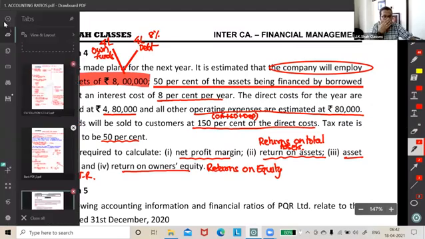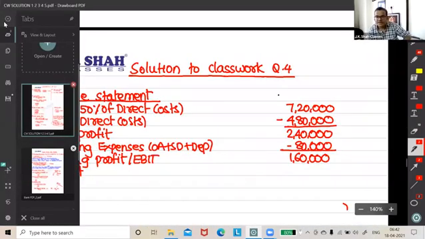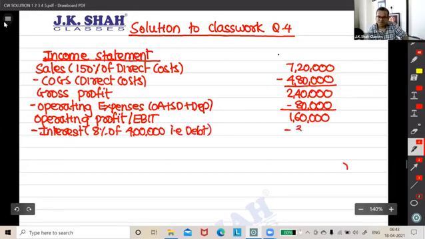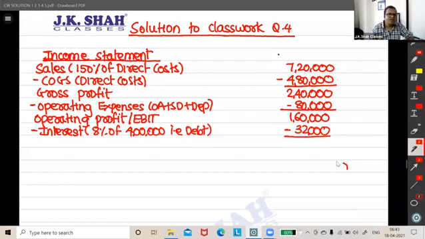So when I'm writing interest, I'll calculate the interest as what? 8% of 4 lakh. That is debt. 4 lakh is our debt amount. Correct? So 32,000. Come on, people, let me see what you're writing. Yes, 32,000. Correct. Yes, some people have replied 32,000 and some have shown me detailed calculation. 4 lakh into 8% is equal to 32,000. Good.